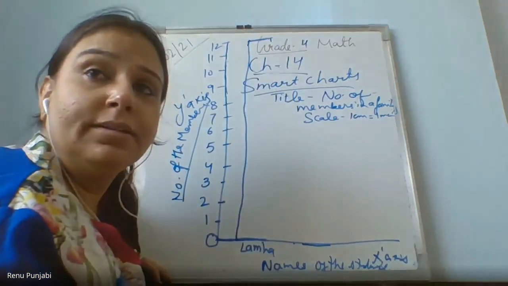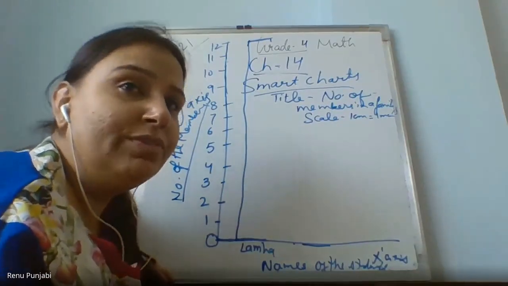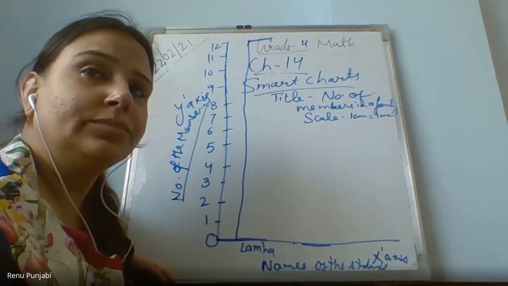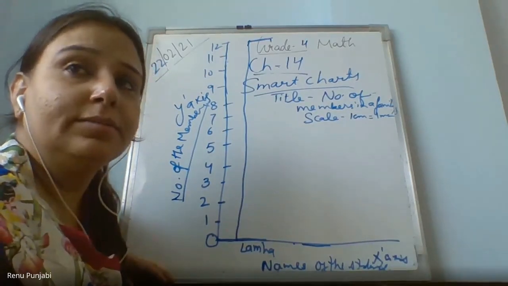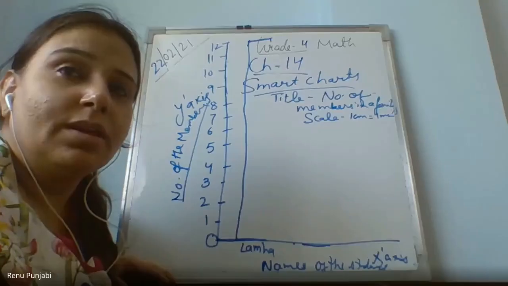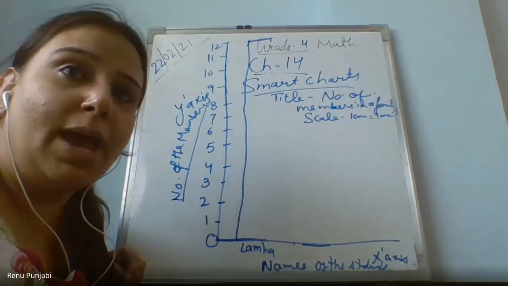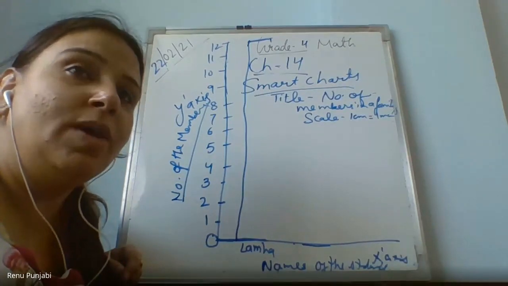Excuse me, ma'am. Yes. We have to stick these strips or draw? Draw first. Draw the strips first. We will stick them later on. Ma'am, we have to draw till 12? Yes, because we have taken the 1 centimeter scale here. Ma'am, what is this written? Number of members. Members. MEMBERS.